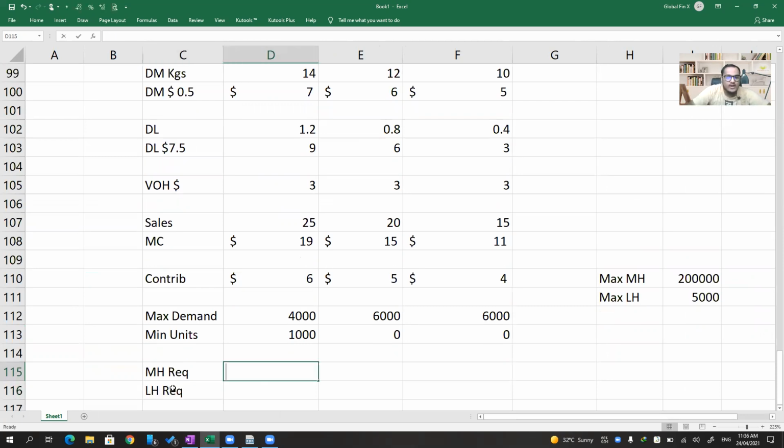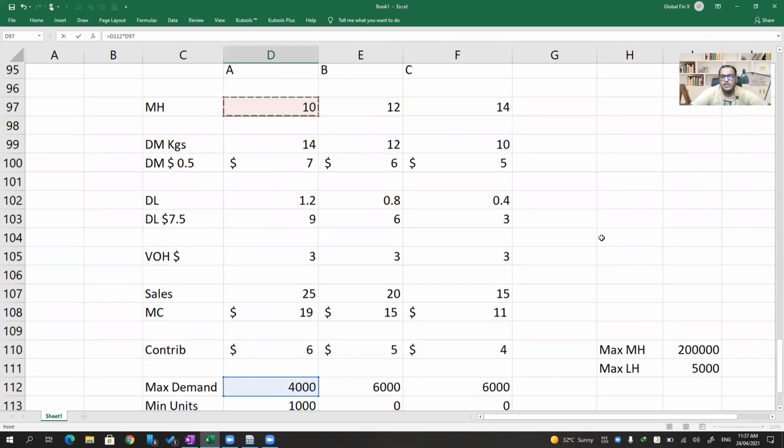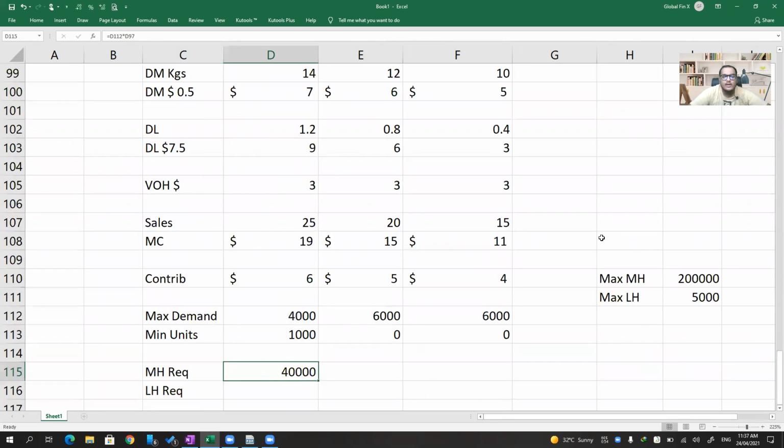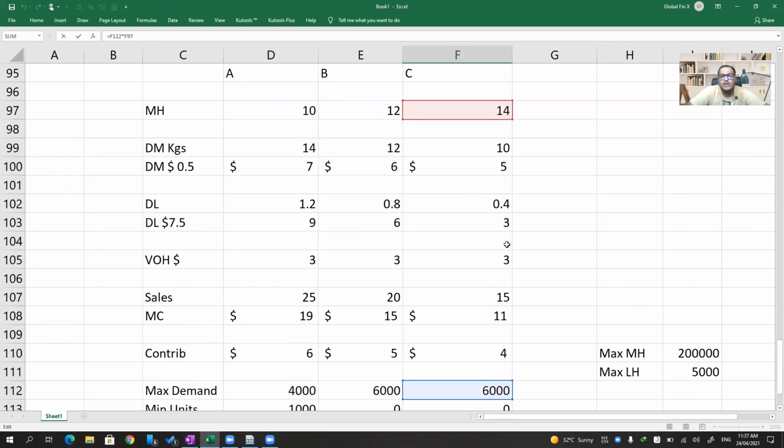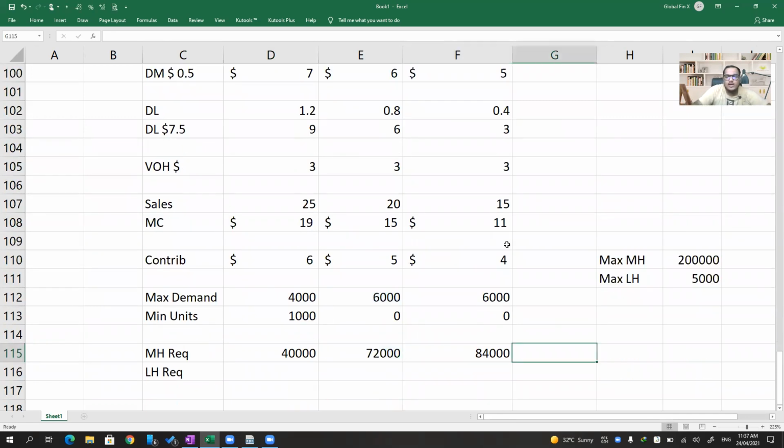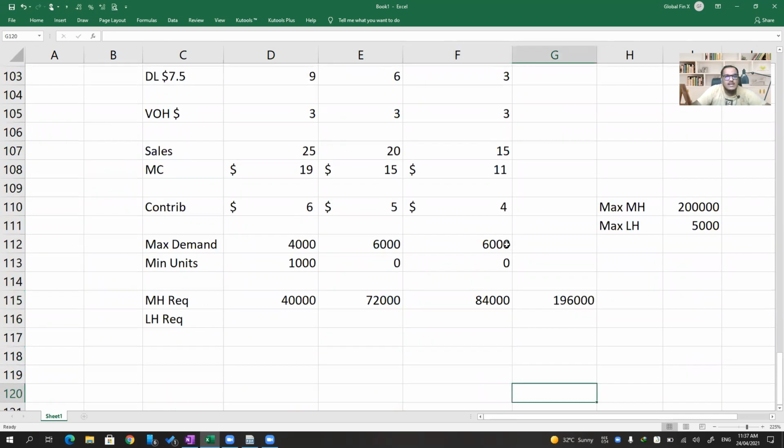Machine hours required: what is the maximum demand? 4,000 units. Each unit is going to take 10 machine hours. So for producing A, we need 40,000 machine hours. For B, we need 6,000 into 12. And for C, we need 6,000 into 14. Total machine hours required are 196,000.